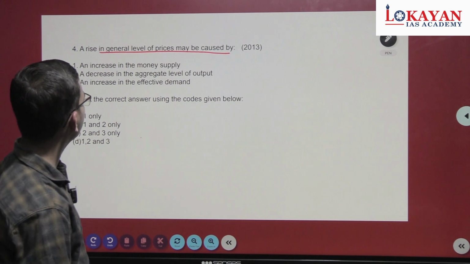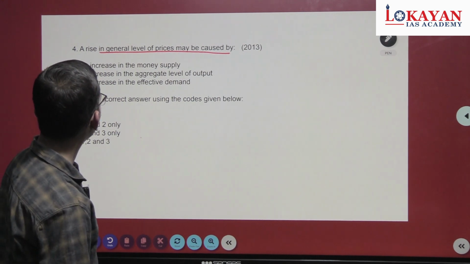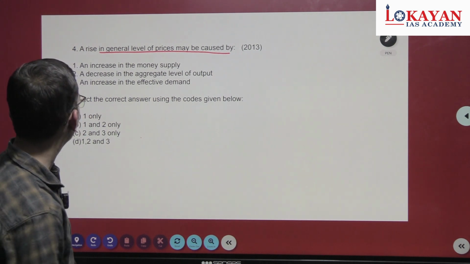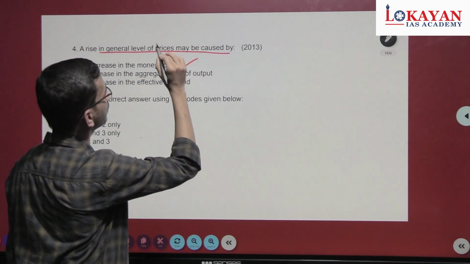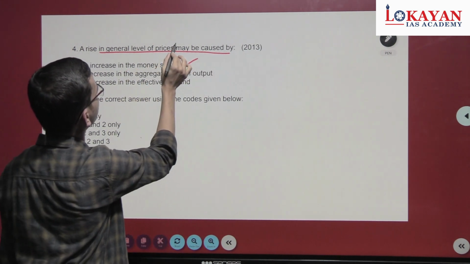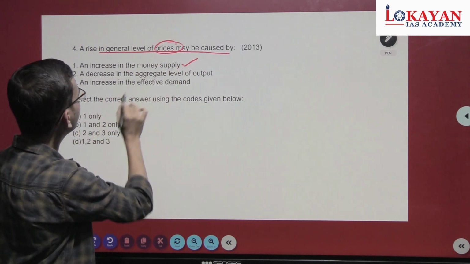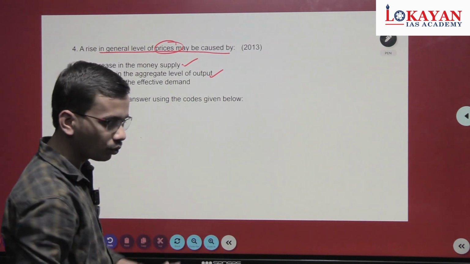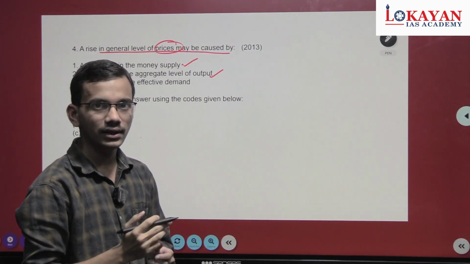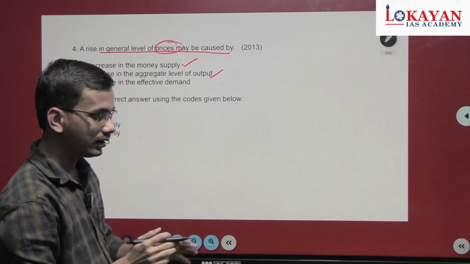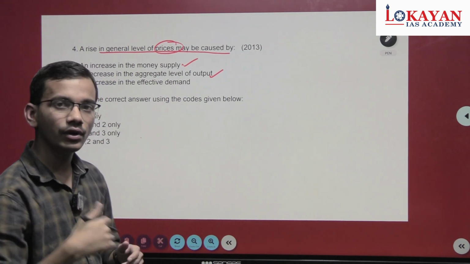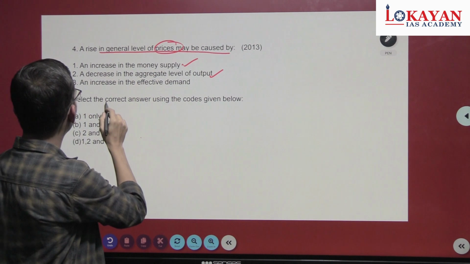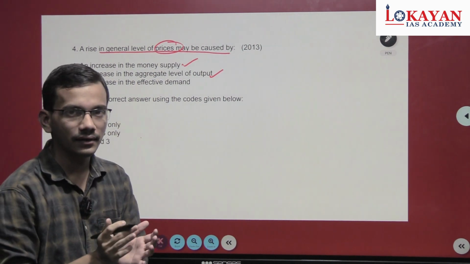An increase in the money supply, a decrease in the aggregate level of output, an increase in the effective demand. An increase in the money supply is obviously correct for a rise in the general level of prices. A decrease in the aggregate level of output is also correct. If output decreases, demand stays and it will cause a rise in price, because things will be limited.